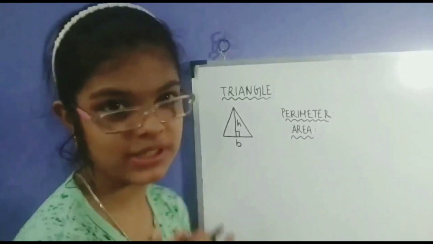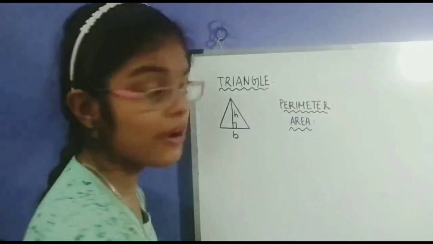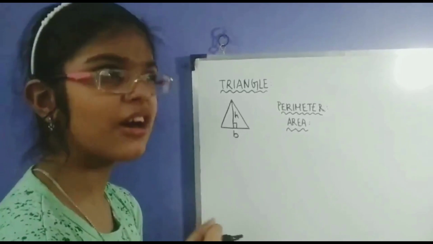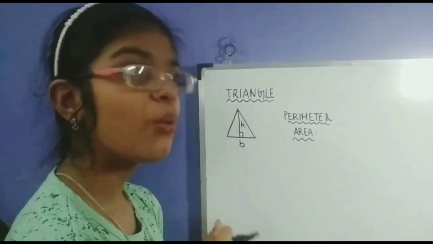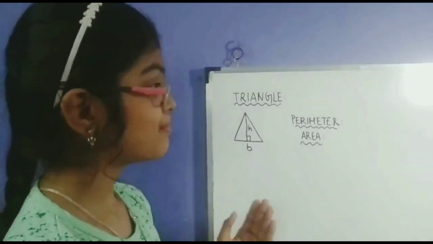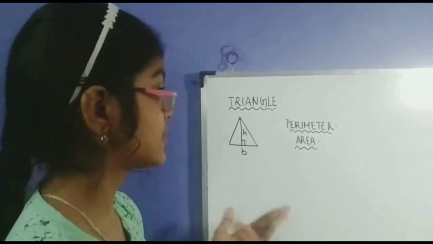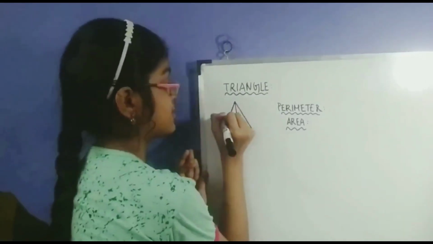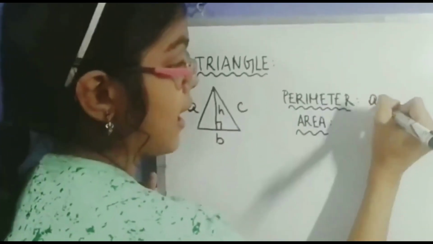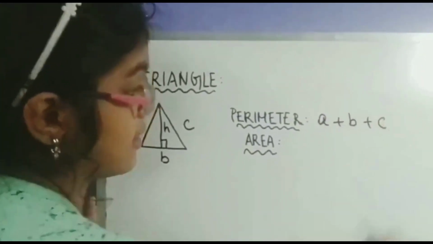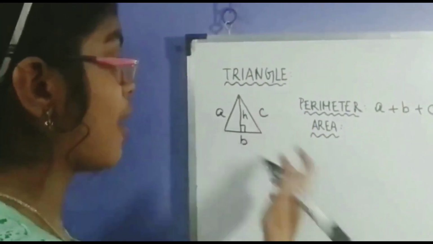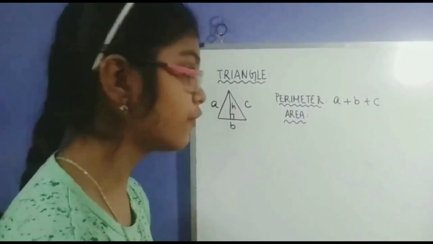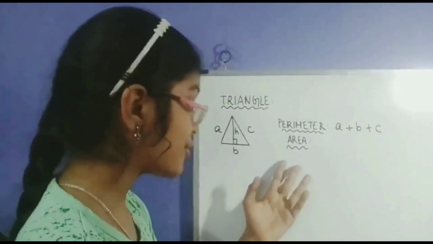So how do we find the perimeter and area? First, let's start with the perimeter. So, what's the formula to find the perimeter of a triangle? Well, the perimeter is the sum of all sides, and we can deduce a formula for that because it's basically A plus B plus C, or the sum of all sides. So you have to basically add all the three sides together. There's no specific formula.